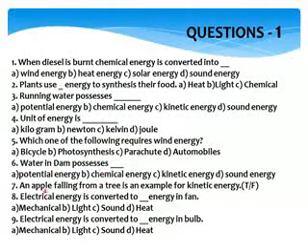Potential energy. In seventh one, an apple falling from a tree is an example for kinetic energy. True or false? So an apple is not staying in the tree. It is falling from the tree. So a movement takes place there. So it is an example of kinetic energy. It is true. If the apple is not falling and if it is staying in the tree, then there will be potential energy. It will not be a kinetic energy. So here they are telling the apple is falling from the tree.